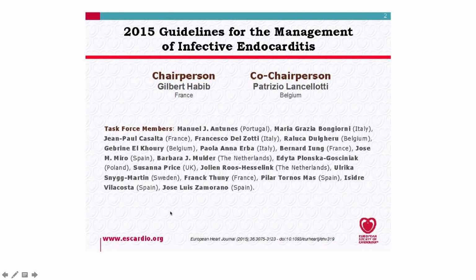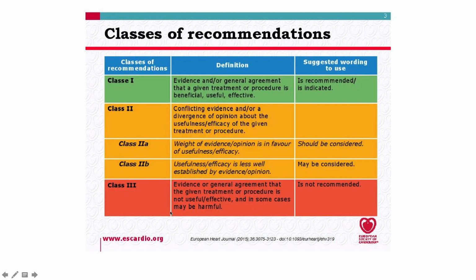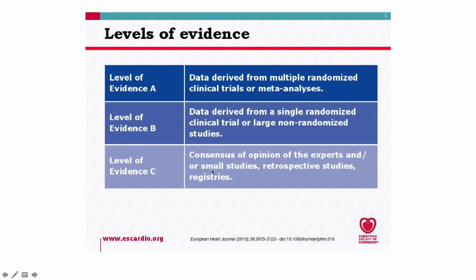Let's talk about infective endocarditis prophylaxis. These are the 2015 guidelines for the management of infective endocarditis from the European Society of Cardiology. These guidelines were drawn up based on recommendations and levels of evidence. So, class of recommendations: class 1, 2A, 2B, and 3. In class 1, there's general consensus that the given treatment, procedure or intervention is generally beneficial. Class 3 is when the evidence points that the intervention is not beneficial. Class 2 is when we have some type of conflicting evidence or divergence of opinion, with 2A lending itself more to the weight of evidence being in favor of the intervention, but 2B, the weight of evidence going against the intervention in question. And then how do we determine levels of evidence?